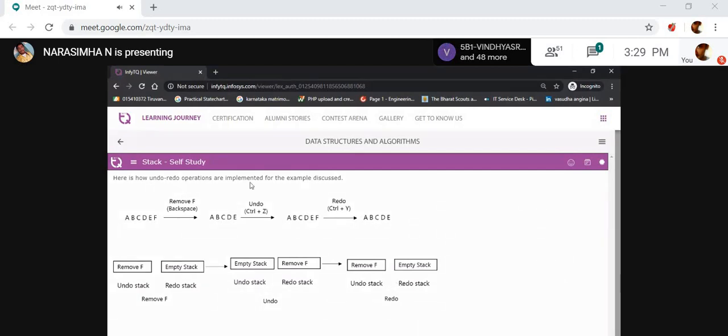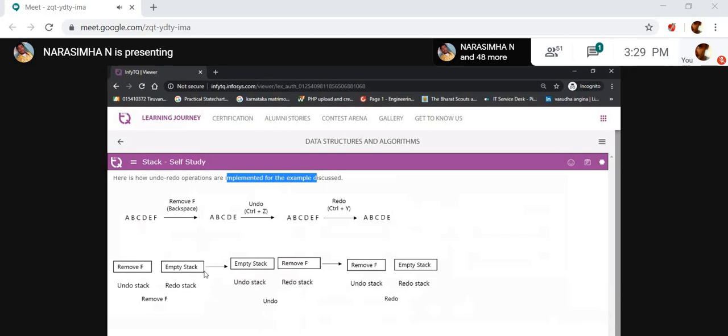How are undo and redo operations implemented? For an example, let's discuss here. First we remove F, and then it is stored in a stack, and it creates an empty stack.